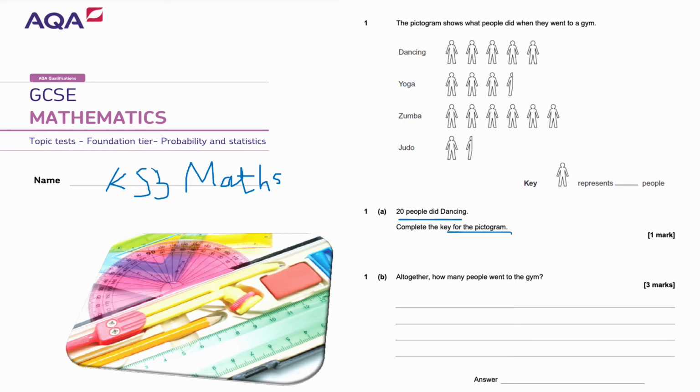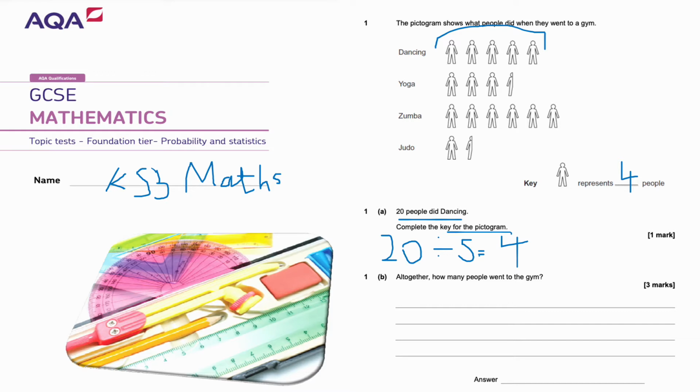Well, there's 5 stick people there. So if I do 20 divided by 5, that will tell me how much one person represents in terms of people. 20 divided by 5 is 4 guys. That means each person on here represents 4 people.